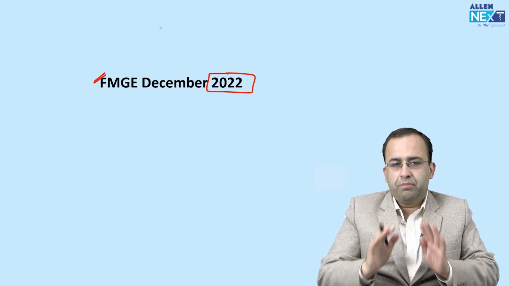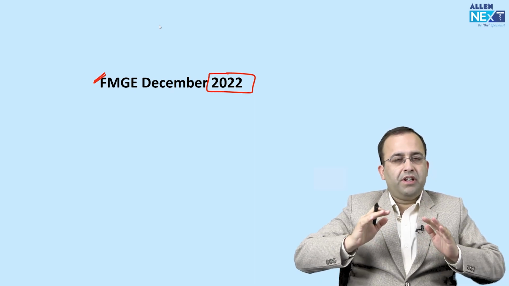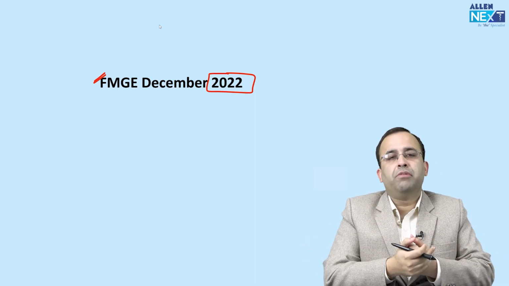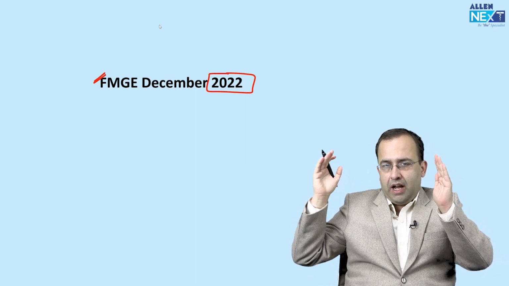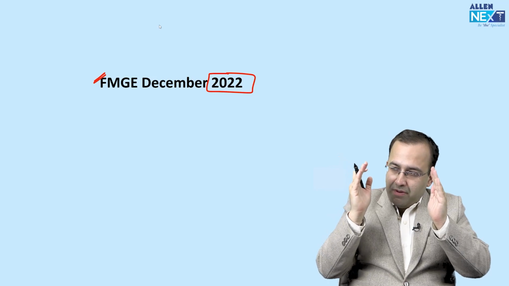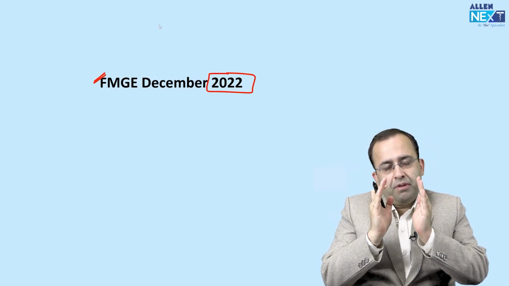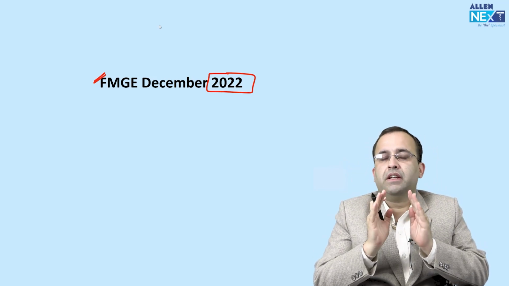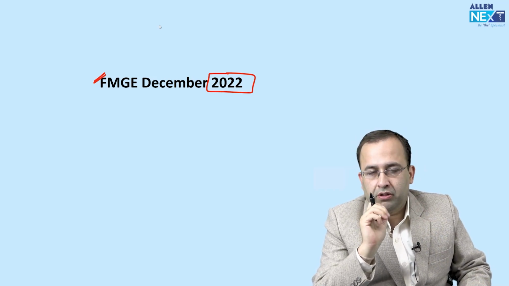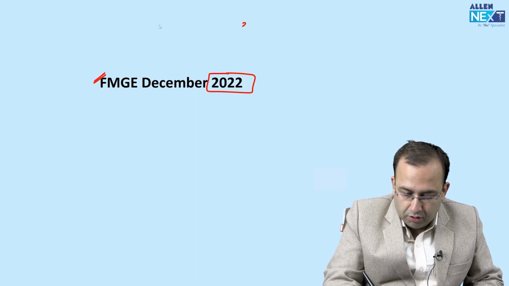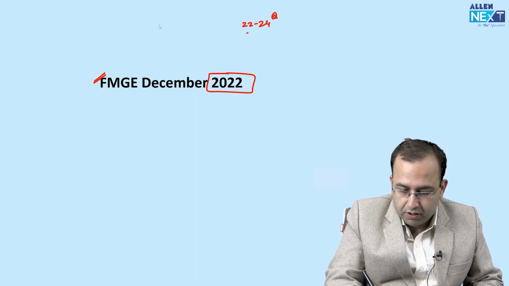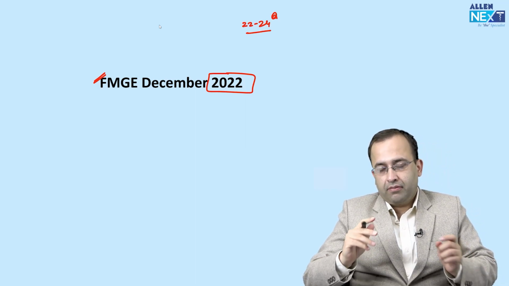So what is the purpose of this recall? I know the majority of you would have seen my videos and studied from me. This is just to emphasize that I teach you this much, you'll remember this much. What is asked in the paper with respect to pathology is extremely basic and straightforward. Pathology is a subject that is going to give you a buffer. Every paper, you are going to have about 22 to 24 questions from pathology in the FMG exam.